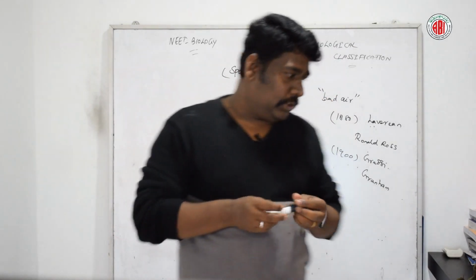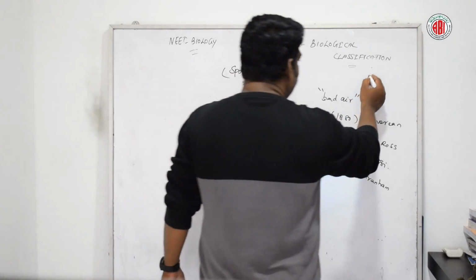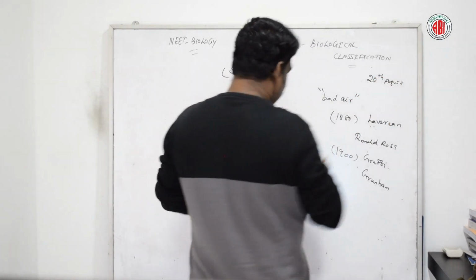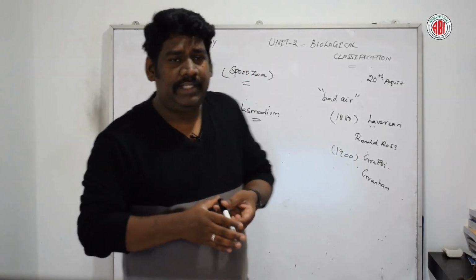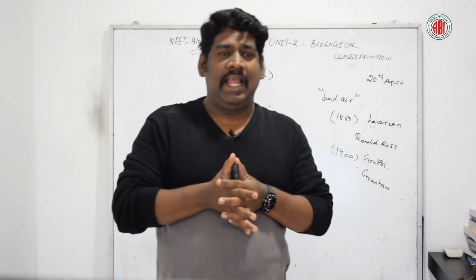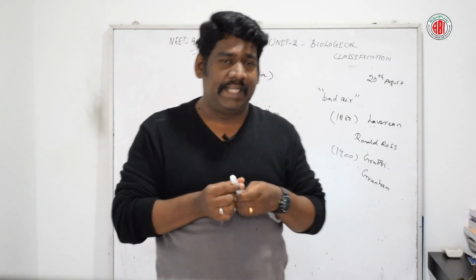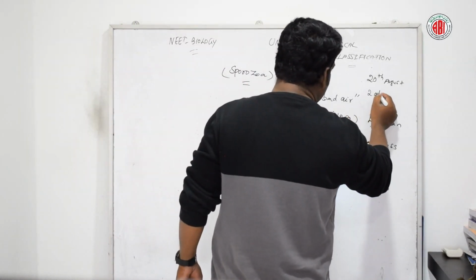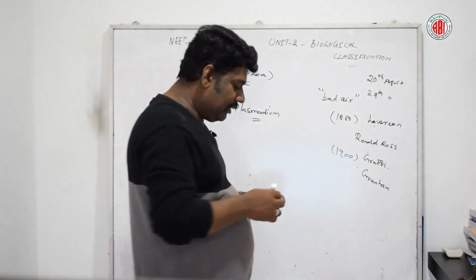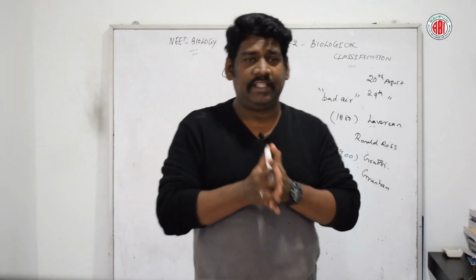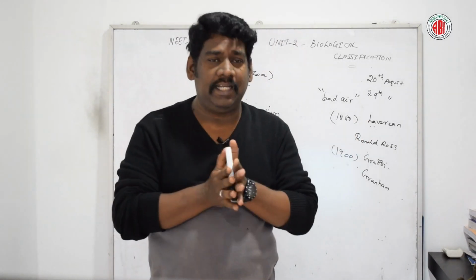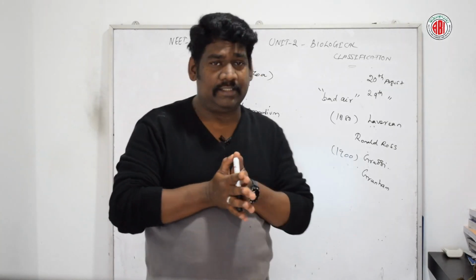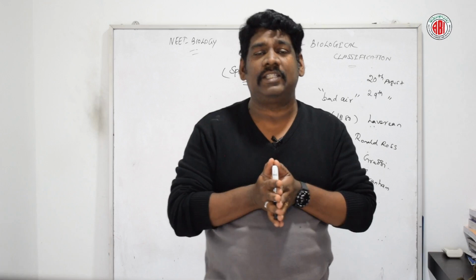Okay, 20th August is one of the important days. Every year, 20th August and also 29th August, these two days are important. First, let us talk about 20th August. 20th August is called Malaria Day, whereas 29th August of every year is called Mosquito Day.